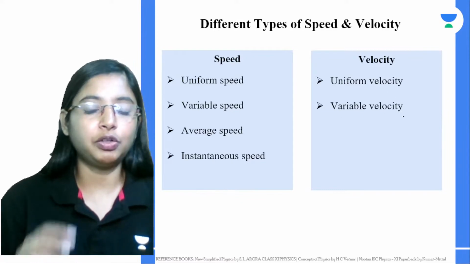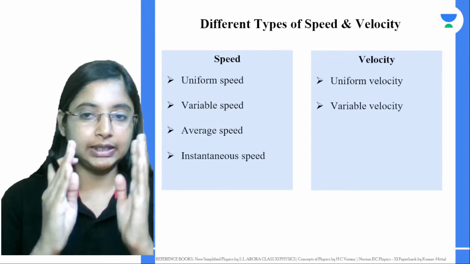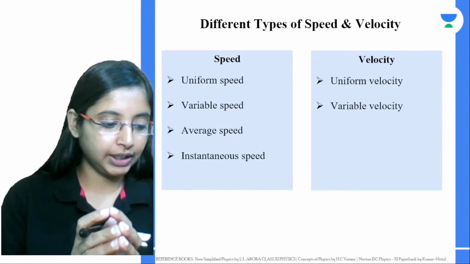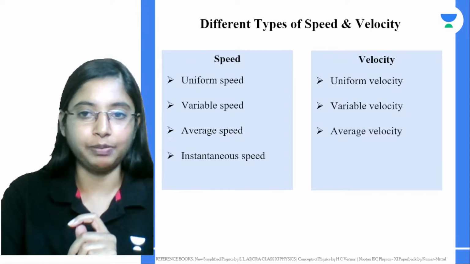Now when we are talking about variable velocity, not just the speed or the distance changes; here you can talk about the direction change as well. That is basically a variable velocity.